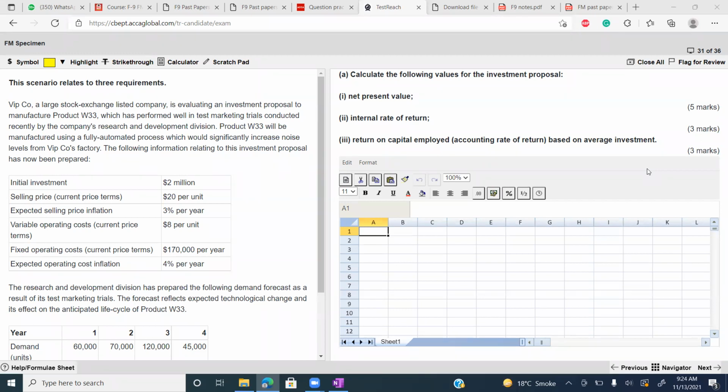If you have opened it, please write in the chat box. Please open the ACCA practice platform, then specimen exam of F9.